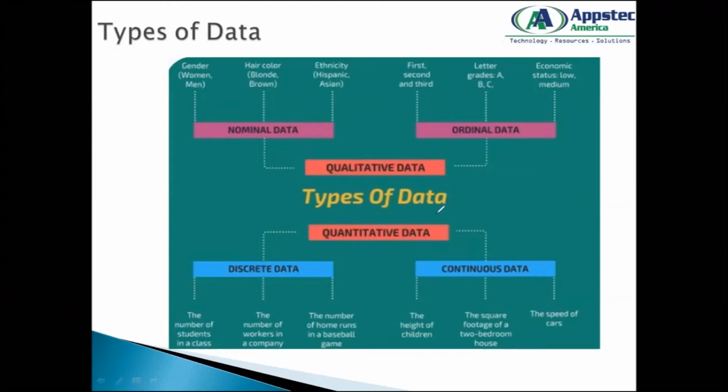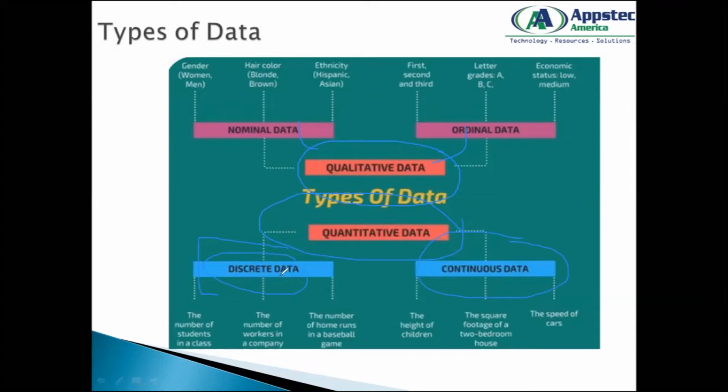Then this is all qualitative, under which we have nominal and ordinal. Qualitative means non-numeric and cannot be measured. Now next is quantitative. Quantitative is numeric in nature and can be measured. Quantitative data can be of two types: one is discrete data, another is continuous data.